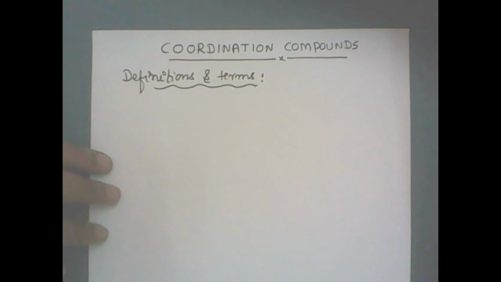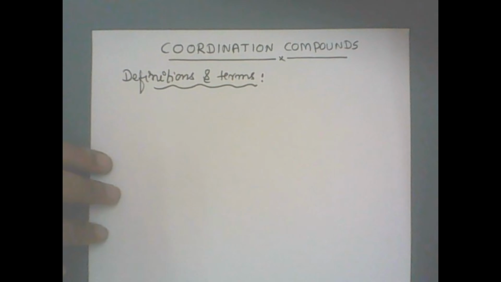Let me take the first example, CN minus. You know that CN minus is a cyanide anion. It can act as a ligand, which means it should be able to donate a pair of electrons. Carbon contains an electron pair, and the nitrogen also contains an electron pair.